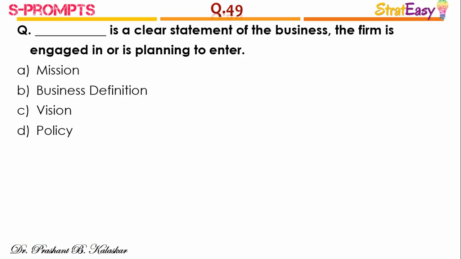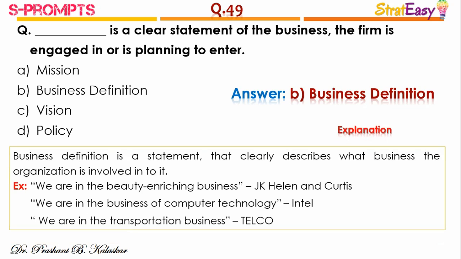Question number 49. Dash is a clear statement of the business the firm is engaged in or is planning to enter. And the right answer is business definition. Business definition is a statement that clearly describes what business the organization is involved in. For example, we are in the beauty enriching business. This is the business definition of J.K. Helens and Curtis. We are in the business of computer technology. This is the business definition of Intel. We are in the business of transportation. This is the business definition of Telco.